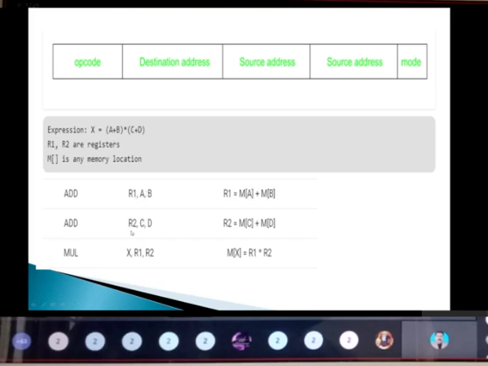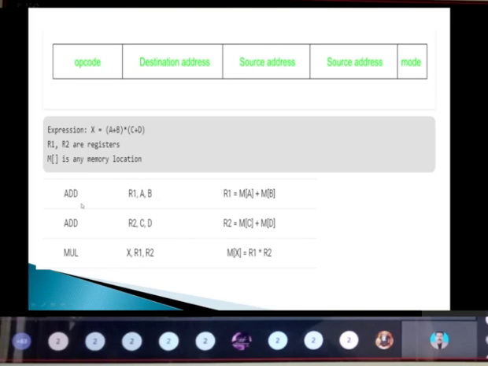Okay, so I can minimize the instruction when I'm just going for this three address instruction. See here, I'm going to perform addition between the two operands A and B. Because I can have two source addresses, I just put A comma B. Here I'm going to do the addition, and I'm going to store that content in the destination address,